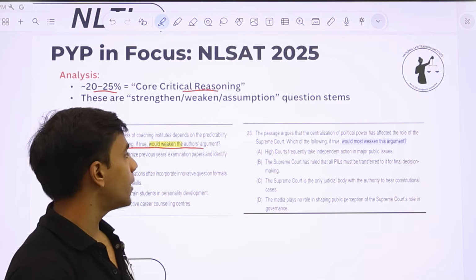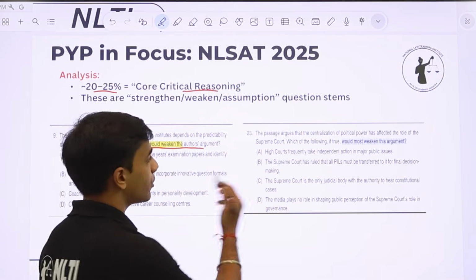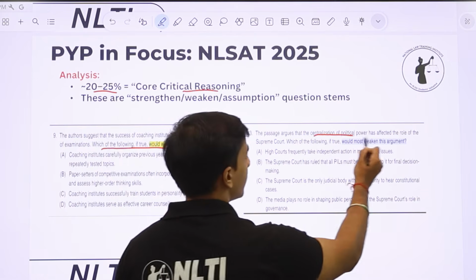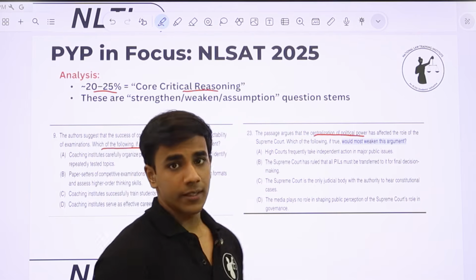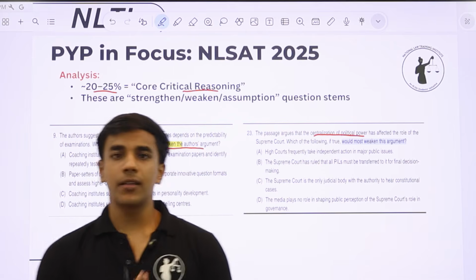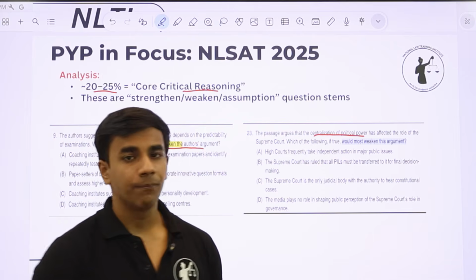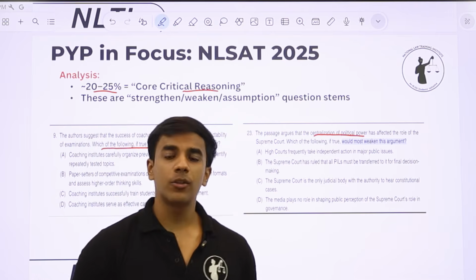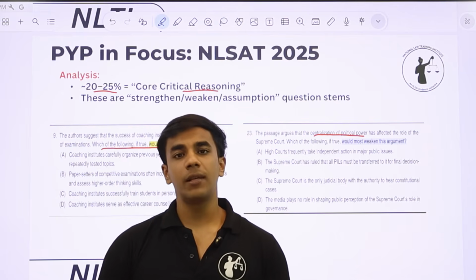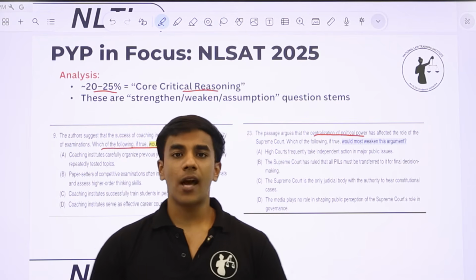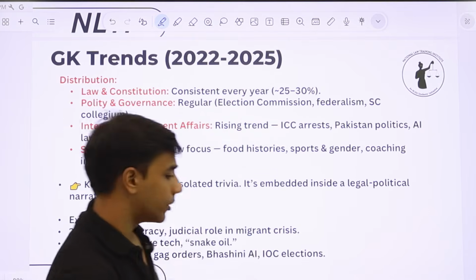Moving on to the next question, question 23 of the master booklet. Similar to question 9, the passage argues that the centralization of political power has affected the role of the Supreme Court. Which of the following would weaken this argument? Again, this question gives you the argument made by the author and asks you to weaken it. How would strengthening work? Similar to this, the argument would be given to you, or sometimes it will not be given, and you will simply be asked which of the following strengthens the argument made by the author. So this is how weakening and strengthening work.